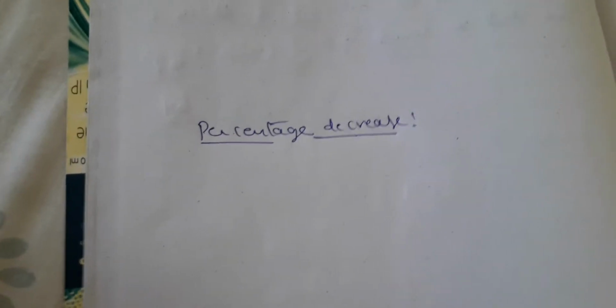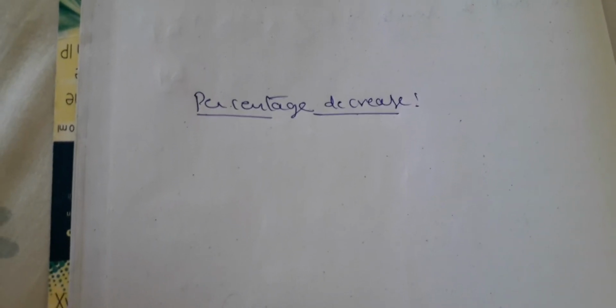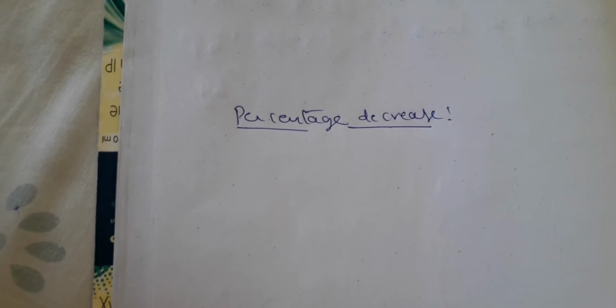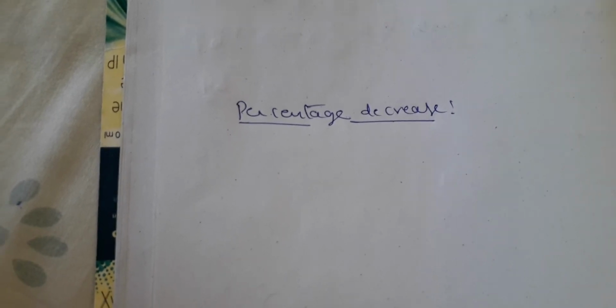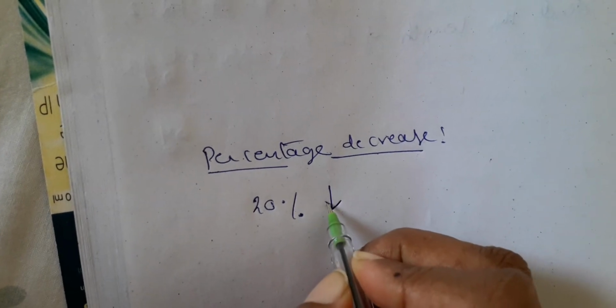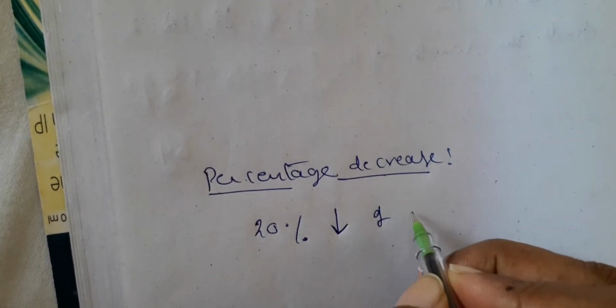So now, percentage decrease. Very easy, isn't it? When we discussed percentage increase, you said that whatever value is increased has to be added to the initial value. Decrease means subtracted from the initial value. Now we'll do it in both methods, the direct method, that is the traditional method, as well as the shortcut. Okay, so now let us take a 20% decrease, a 20% decrease of 500.